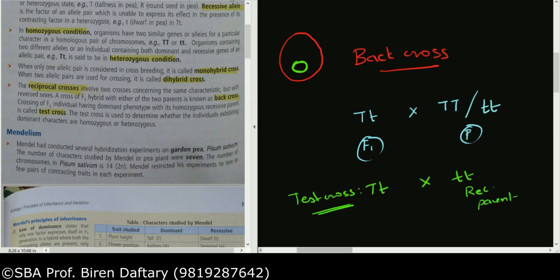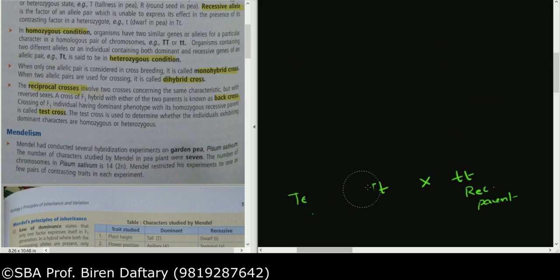If you remember, now I'm not going to show you the crosses, but the monohybrid test cross ratio is 1:1. So please remember that 1:1, that is the monohybrid test cross ratio. So that is some of the important parts about the words which were used.